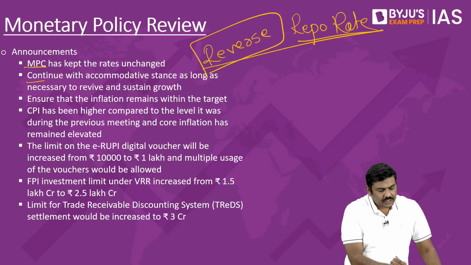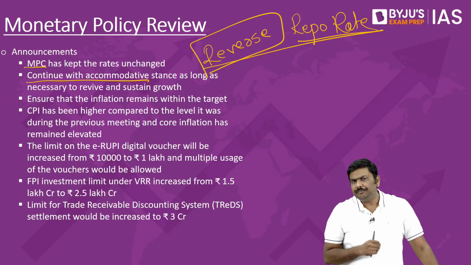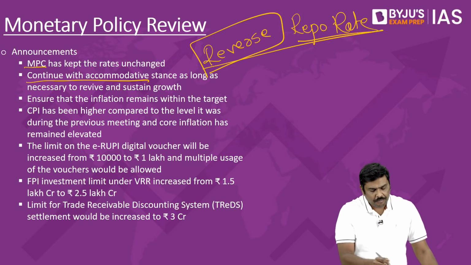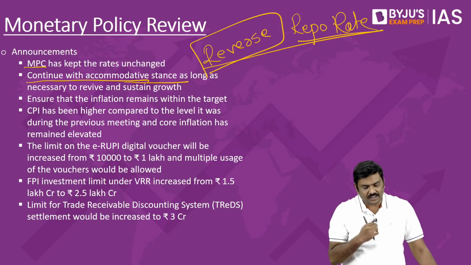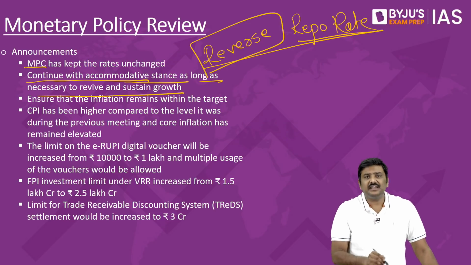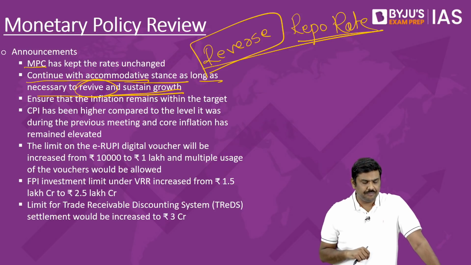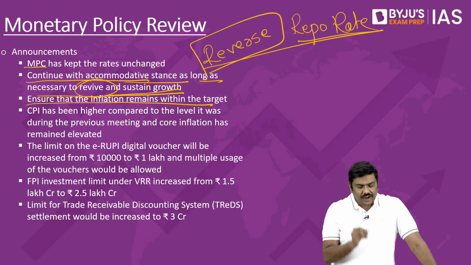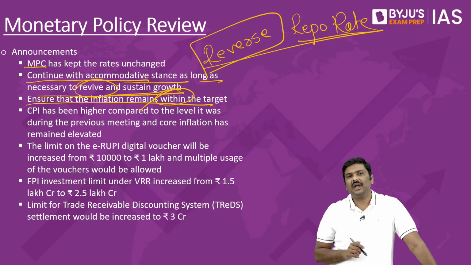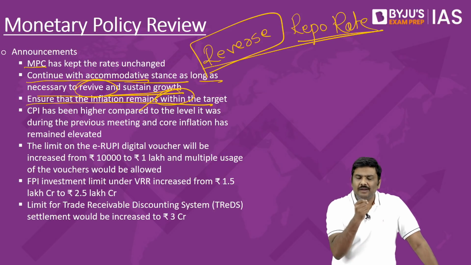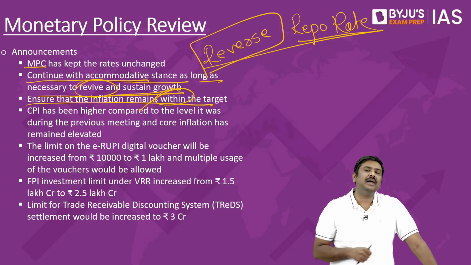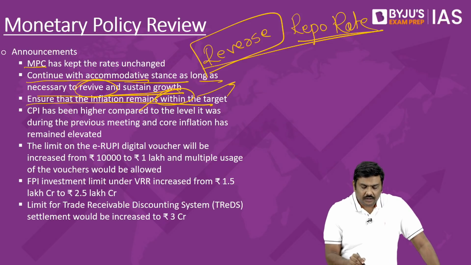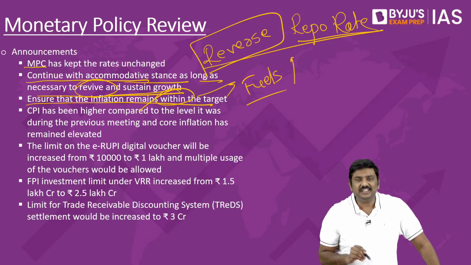Second, the Monetary Policy Committee has stated that it will continue with the accommodative policy or accommodative stance as long as it is necessary to revive and sustain the growth rate in the economy. Third very important point, ensure that inflation remains within the target. In this particular context, one very important concern flagged by the committee is that the rates of fuels in the international market are rising upwards.